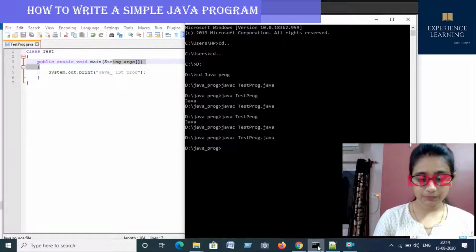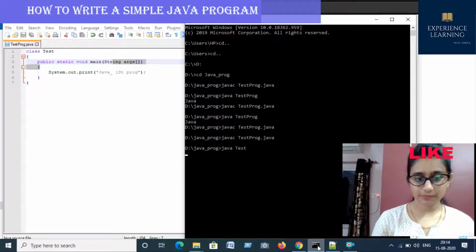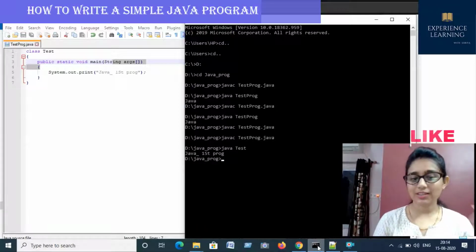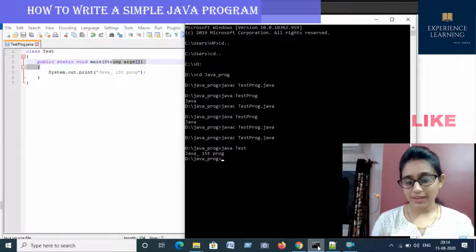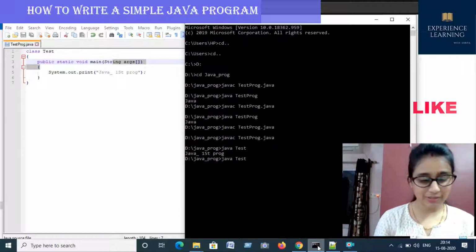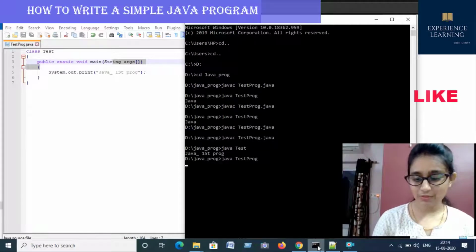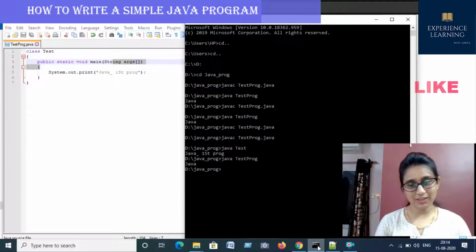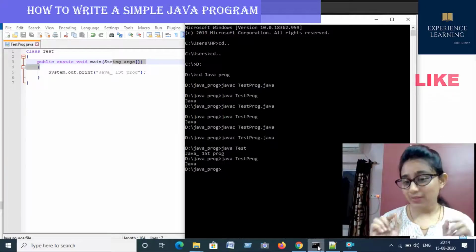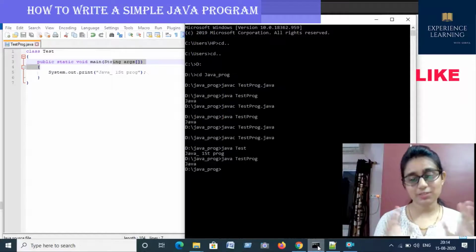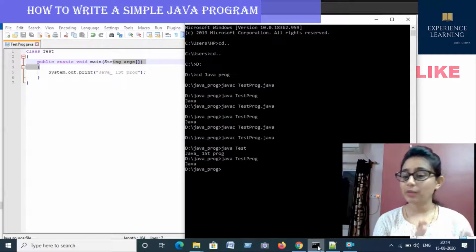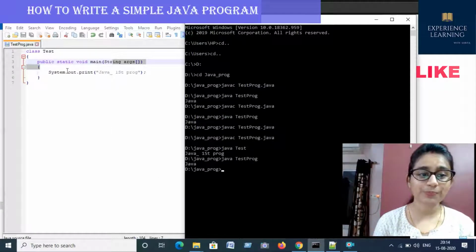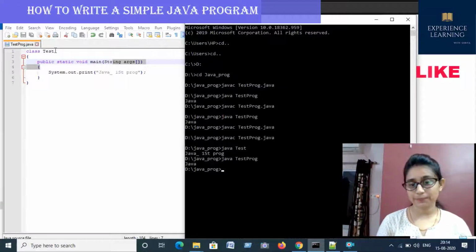Now java Test. What do you get? Java first prog. And if I write java testprog, what am I getting? So the .class file is basically the bytecode. It will be created, and its name is based on the class name.